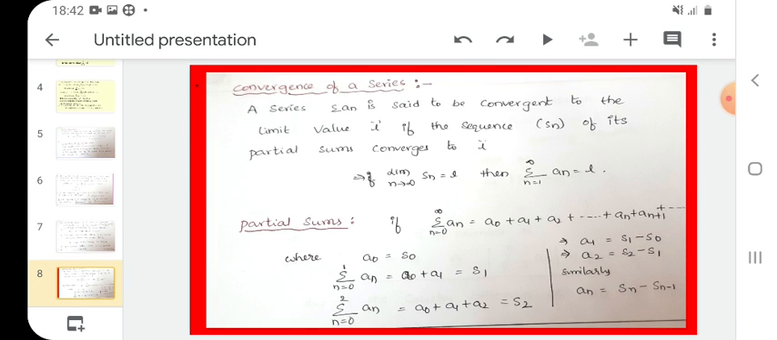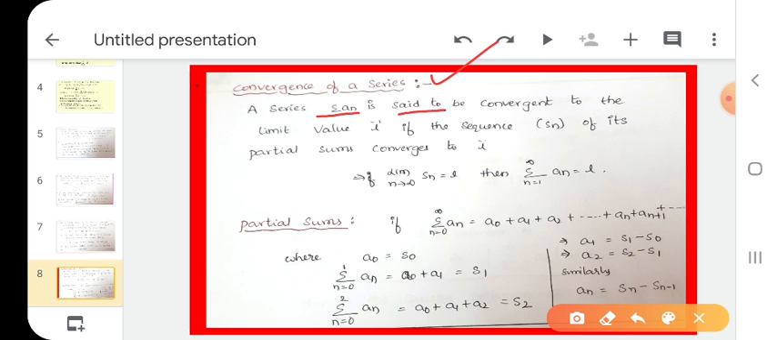See next definition: convergence of a series. Already we learned here. Again I write here. A series summation an is said to be convergent to the limit value L if the sequence Sn of its partial sums converges to the same limit.